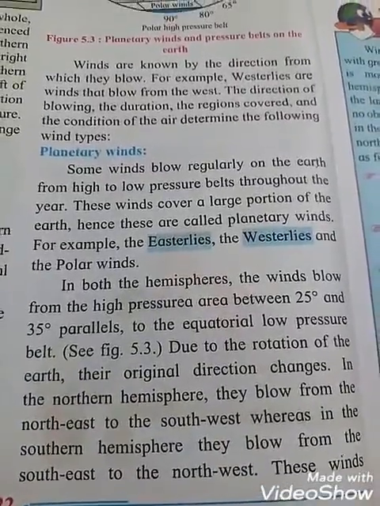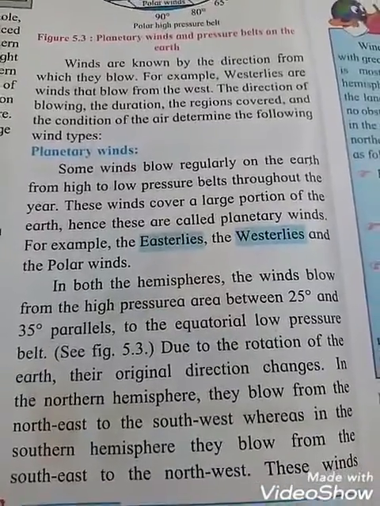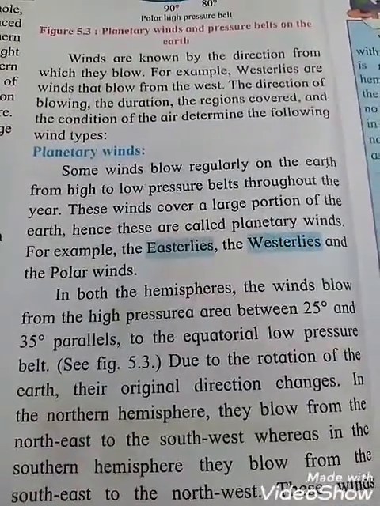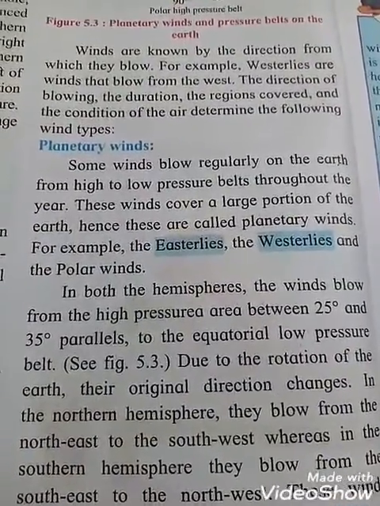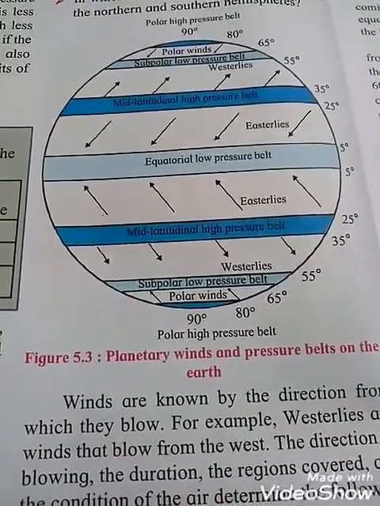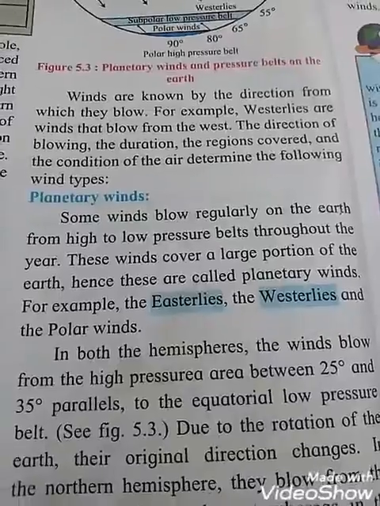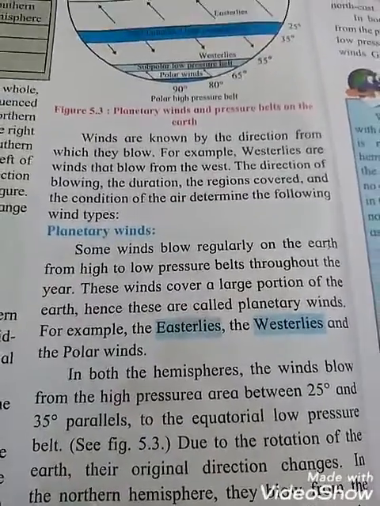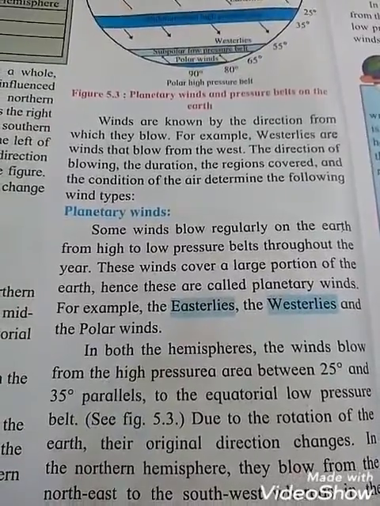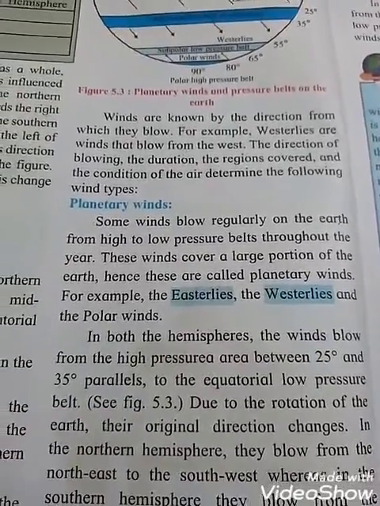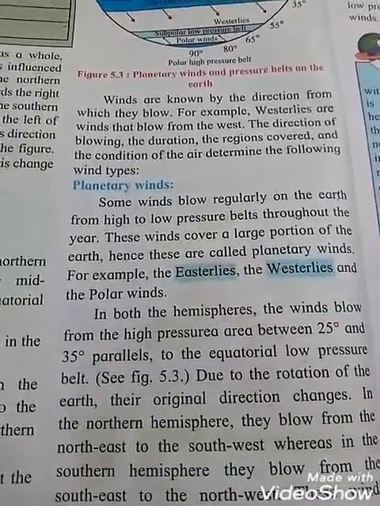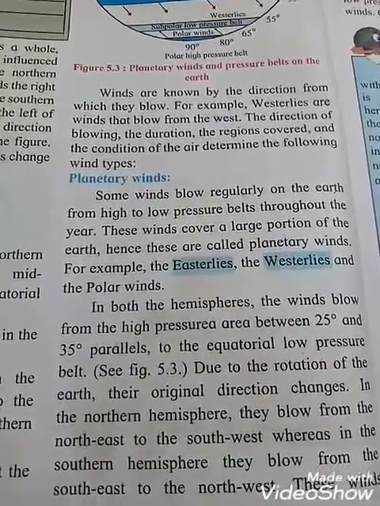So see, students, in both the hemispheres, the winds blow from the high pressure area between 25 degrees and 35 degrees parallel to the equatorial low pressure belt. See figure 5.3. Can you see that? 25 degrees, 35 degrees. In both the hemispheres, the winds blow from the high pressure areas between 25 and 35 degrees parallel to the equatorial low pressure belt. And why has it happened? Due to the rotation of the earth, their original direction changes. Because the earth is rotating, their original direction changes.